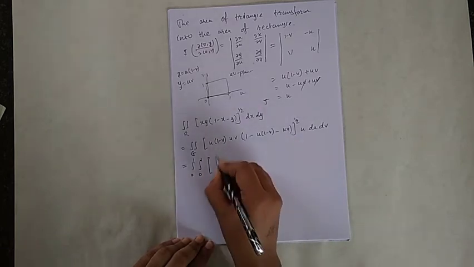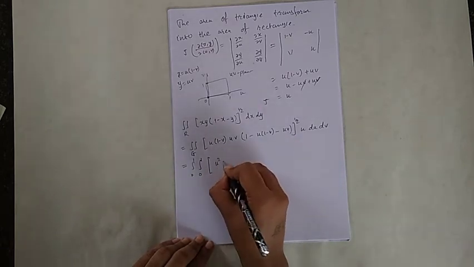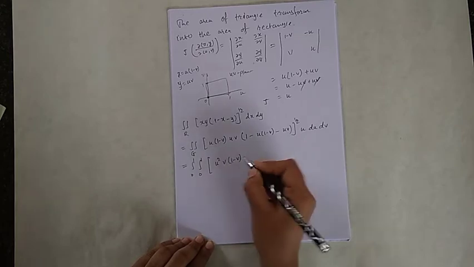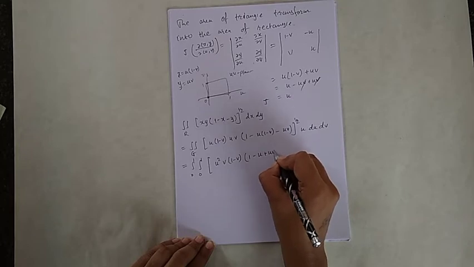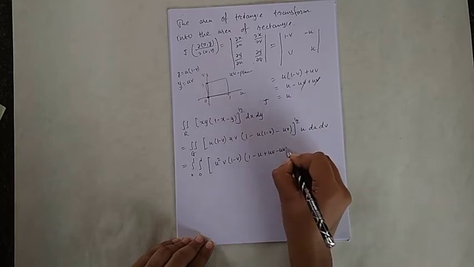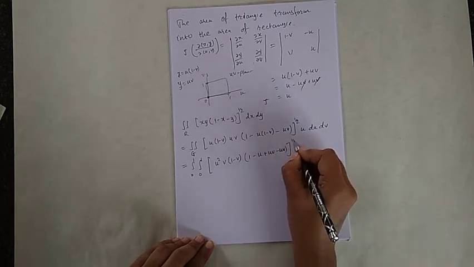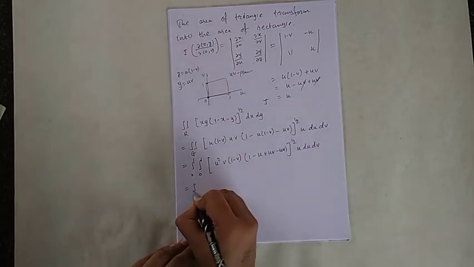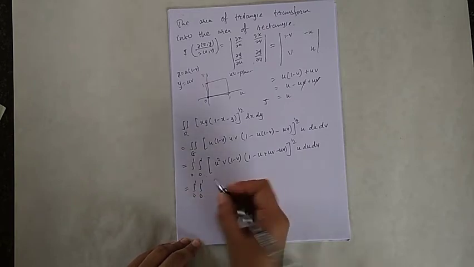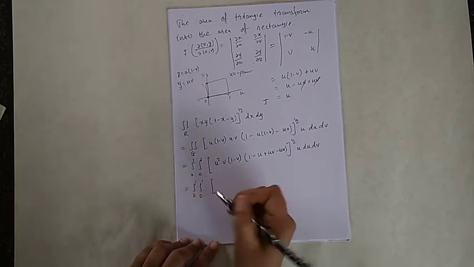Simplify this term, that is u into u is u square, and v into 1 minus v, 1 minus u minus uv plus uv, to the power 1 by 2, u into du dv. So double integration with limits 0 to 1.